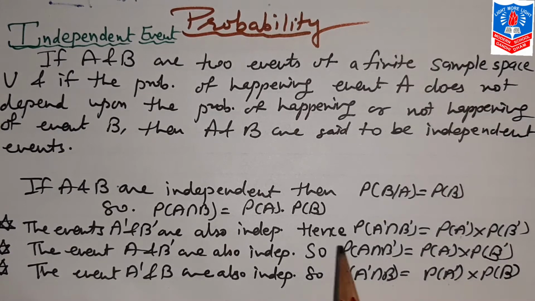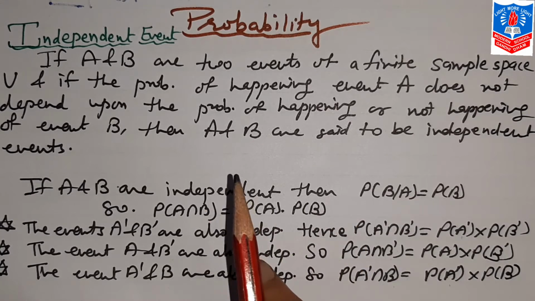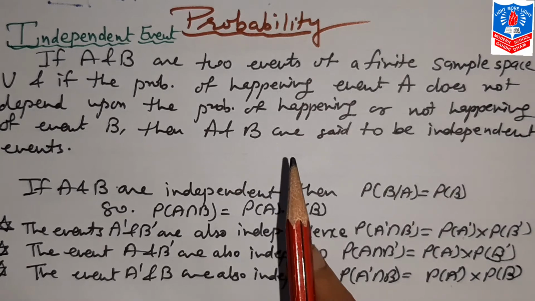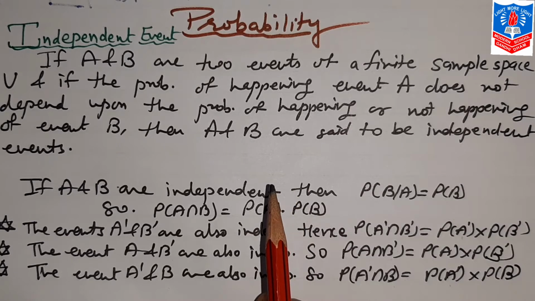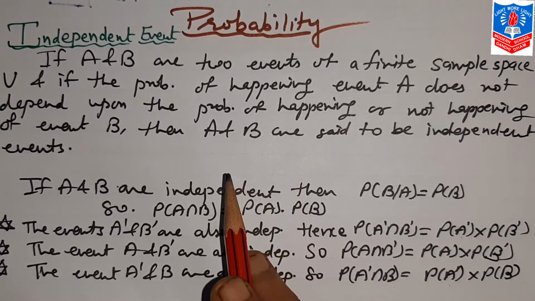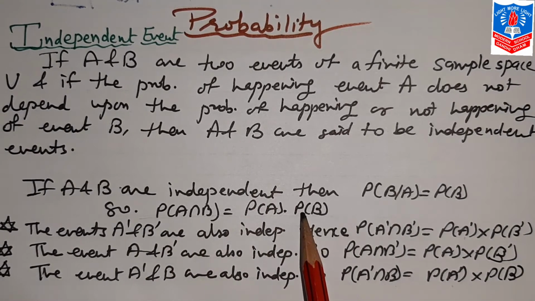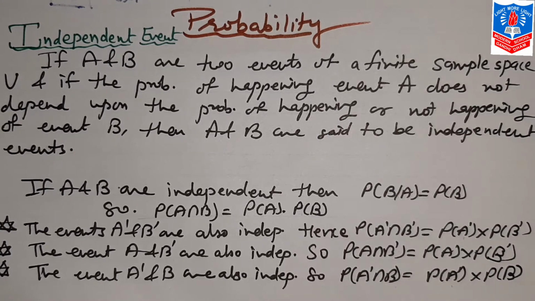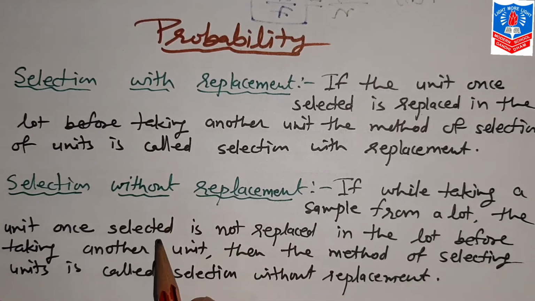See, when the rule of multiplication is there, in that we write probability A intersection B is equal to probability A into probability B upon A. But when in the question it is asked to write the rule of multiplication for independent events, in that case we write this formula. Remember this. Again, from the board point of view, these two definitions are important for 1 mark.